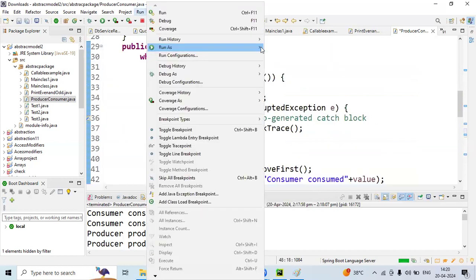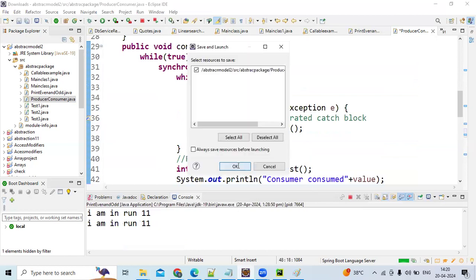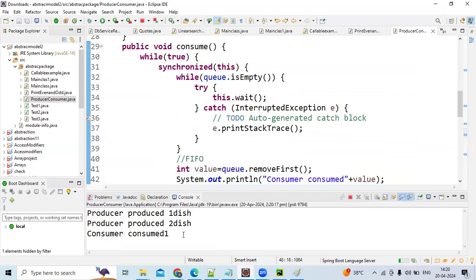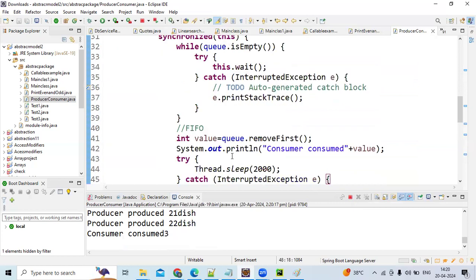See, it produced the one dish. See, guys, now it's fine. Actually, you should give some timing, guys. Basically, if you don't give time, it will behave roughly, randomly. Some rough things will come.